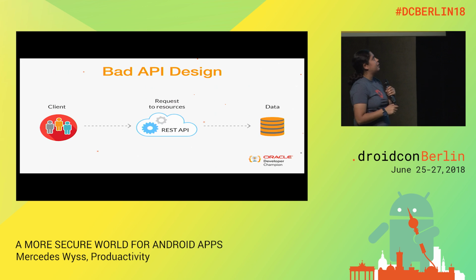So what happened here is that they made a bad API design. And this bad API design is in the REST API. It is people who create web services that need to obtain the username and the password, the credentials of the user, in every single request. And this is not needed, right? We don't need to send the username and the password always. We can use a token as the OAuth protocol establishes.